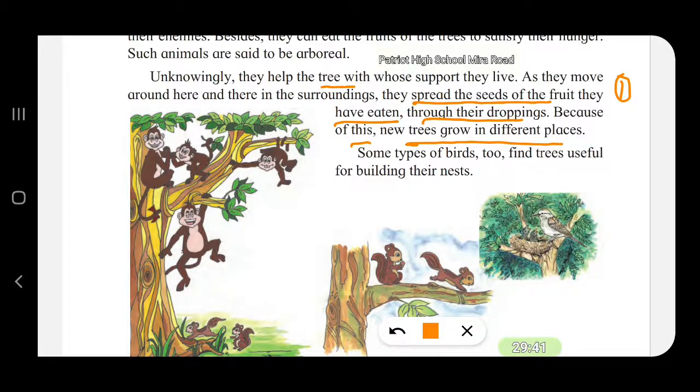The tree cannot by itself carry the seed to the other parts of the land. The tree is fixed in the soil. If it has to send a seed to a distant place, it cannot move by itself, or even throw the seed or the fruit.